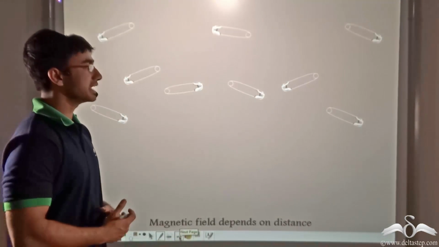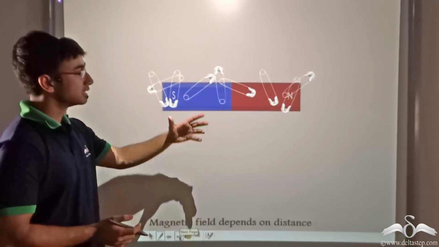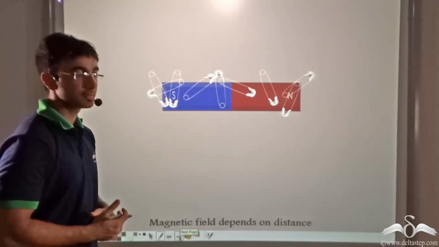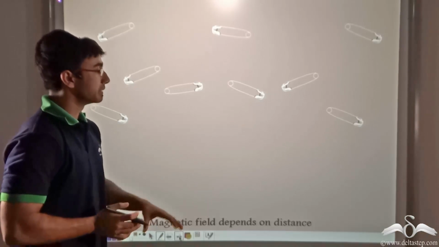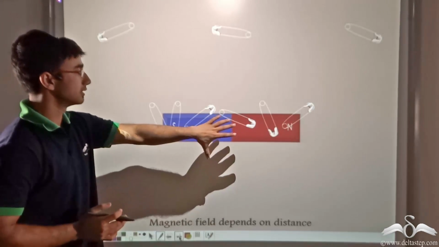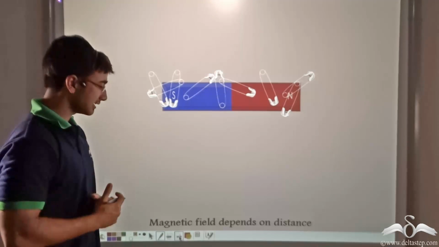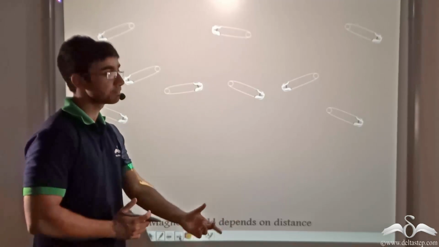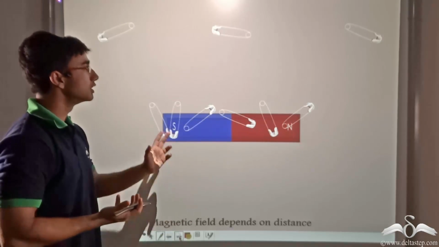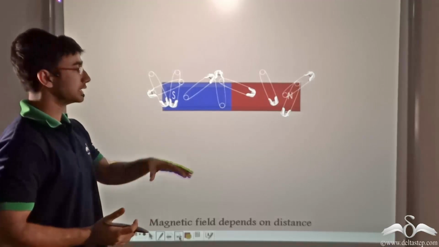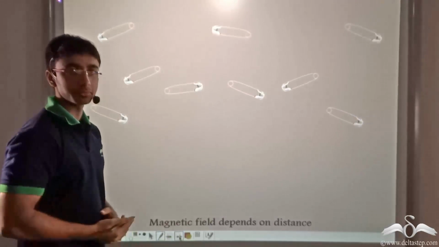Now this animation will make it clear to you. You will notice that when a magnet is brought near these pins, the closer ones get attracted at first, but the ones that are farther away are not attracted. Why? Because when the magnet is being brought in here, these are close, whereas the other ones are far away. So we can say that the magnetic field depends on distance. Greater the distance, lesser is the ability of the magnetic field to influence the objects. So it was only when the magnet was moved closer did those pins get attracted to the magnet.